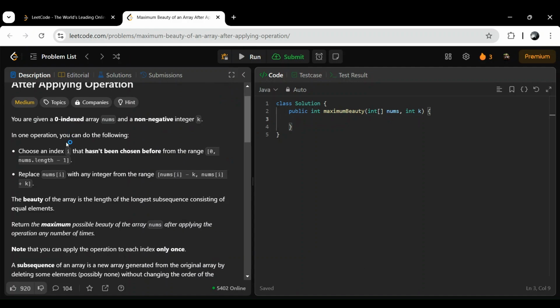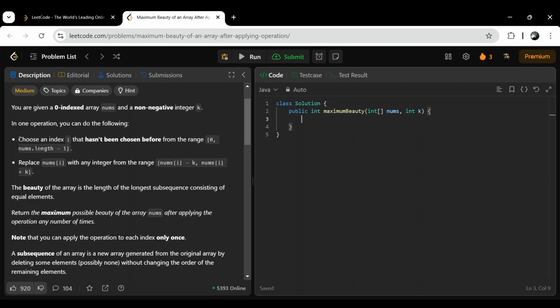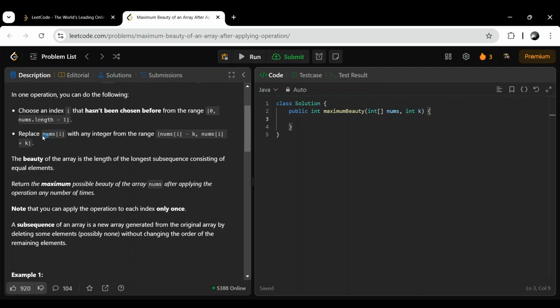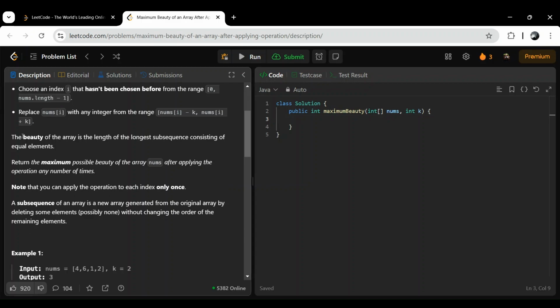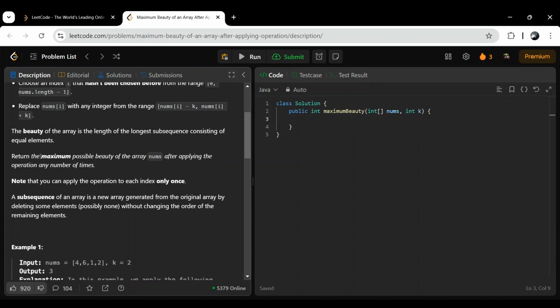In one operation you can do the following. We can choose an index i that hasn't been chosen before from the range 0 to n minus 1, and replace num of i with any integer from the range num of i minus k to num of i plus k. The beauty of an array is the length of the longest subsequence consisting of equal elements. Return the maximum possible beauty of an array num after applying the operation any number of times.